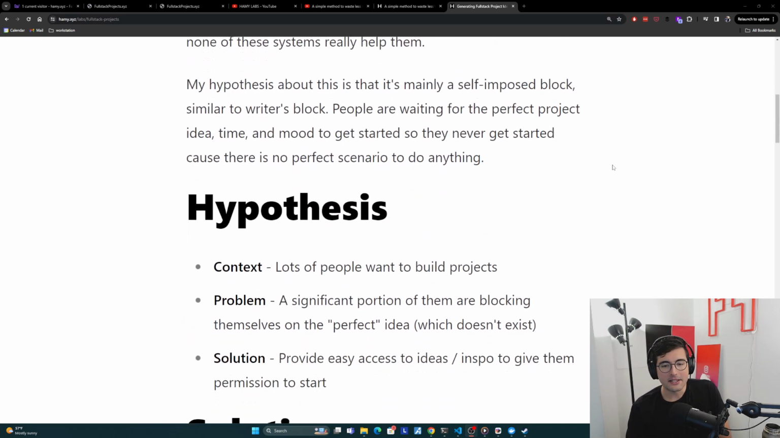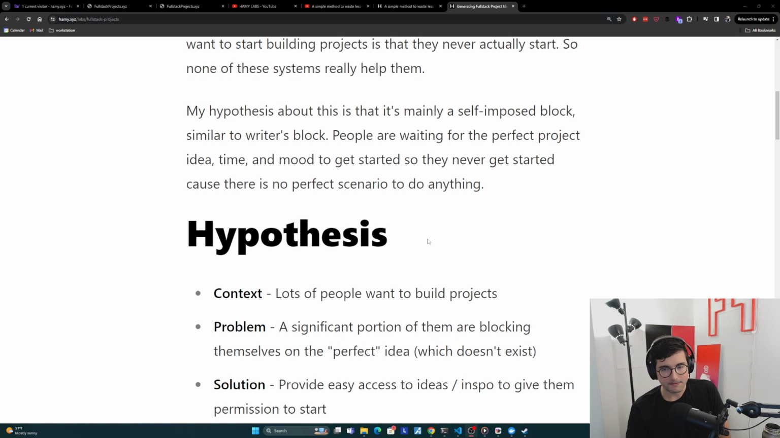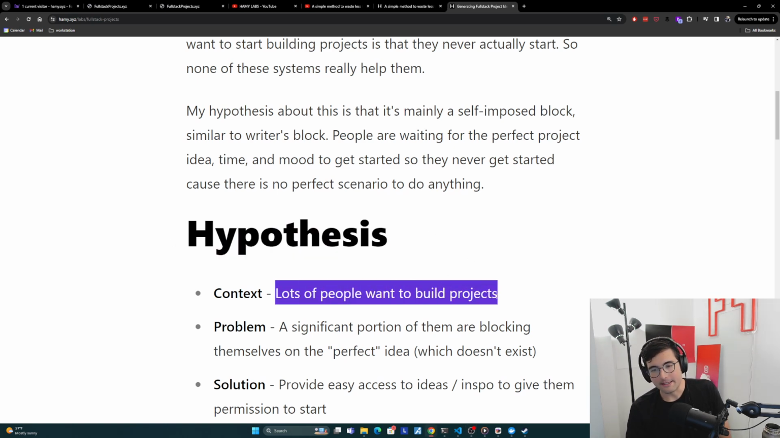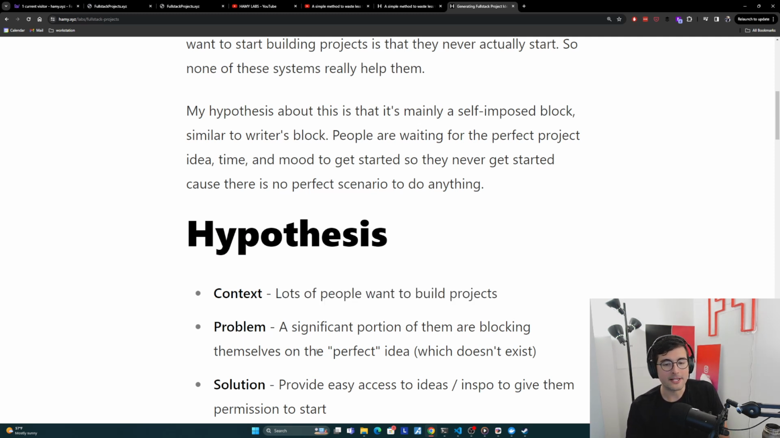And so that's kind of the basis of this project. The summarized hypothesis is that lots of people want to build projects or say that they want to build projects, but a significant portion of them are blocking themselves on the perfect idea, which doesn't really exist. And to be fair, there's probably a large subsection of these people who don't actually want to build a project, but they just keep saying it because that's what they feel like they should be doing. But there's no helping them. So this is just for those that actually do want to do it, but they're kind of just waiting on that perfect idea. My solution for this is to basically just provide easy access to ideas or inspiration to give them permission to start.